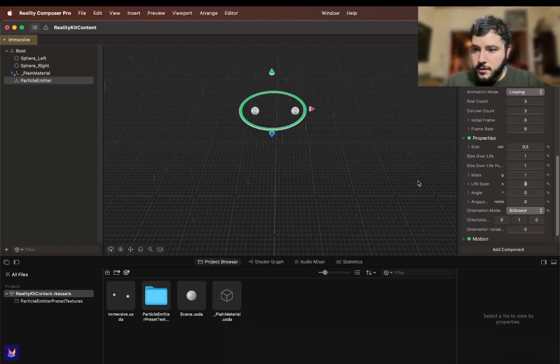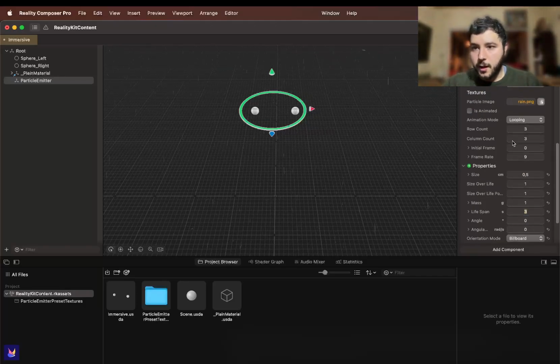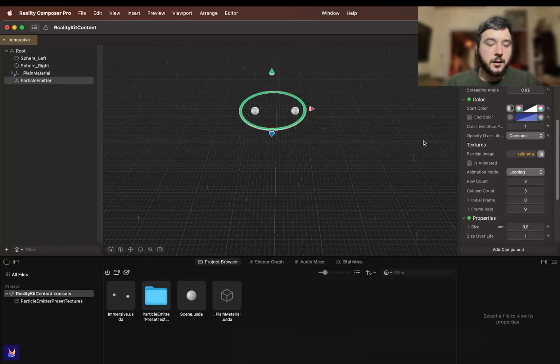Well, that's it. So then you can play with these props to achieve different results, but this is a really basic example.